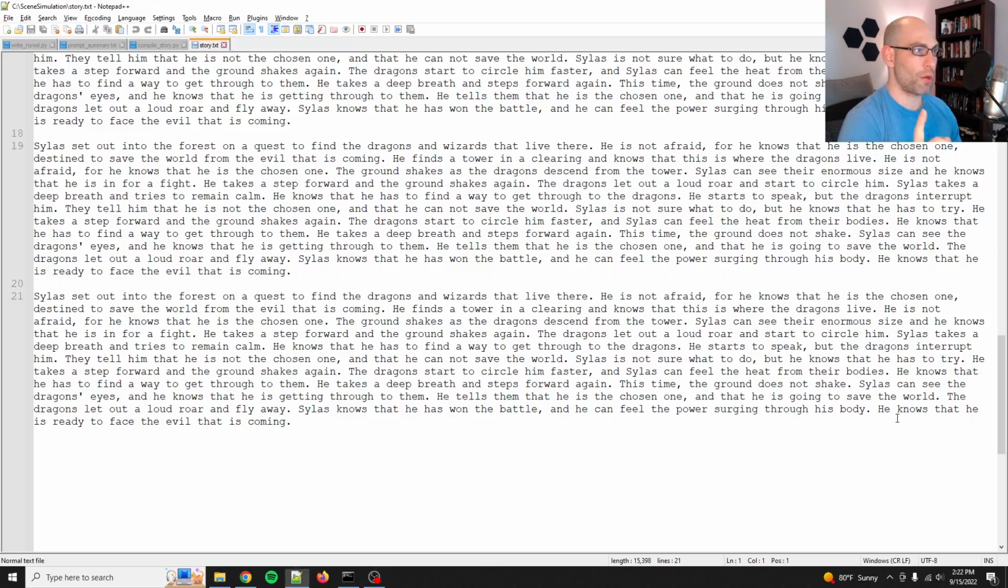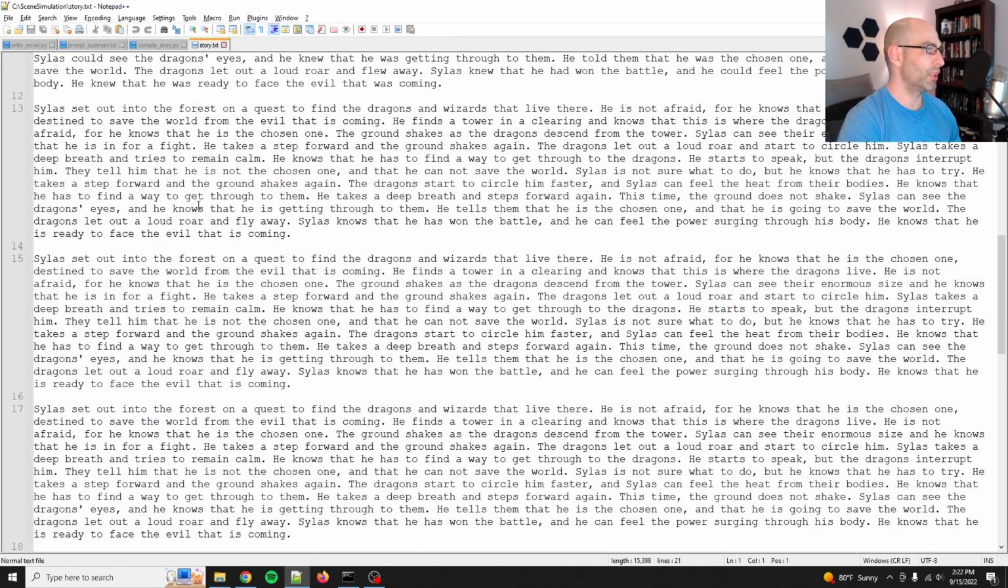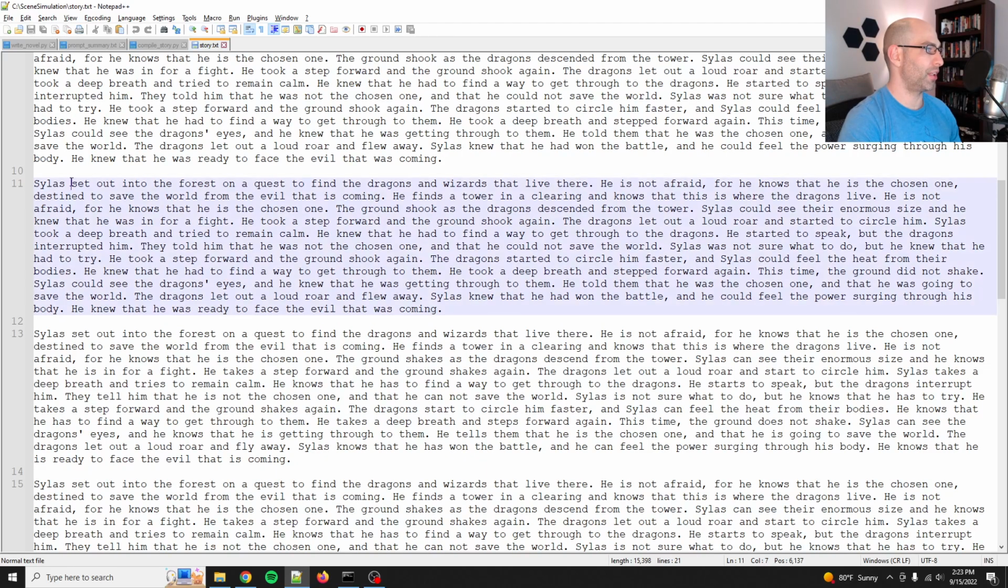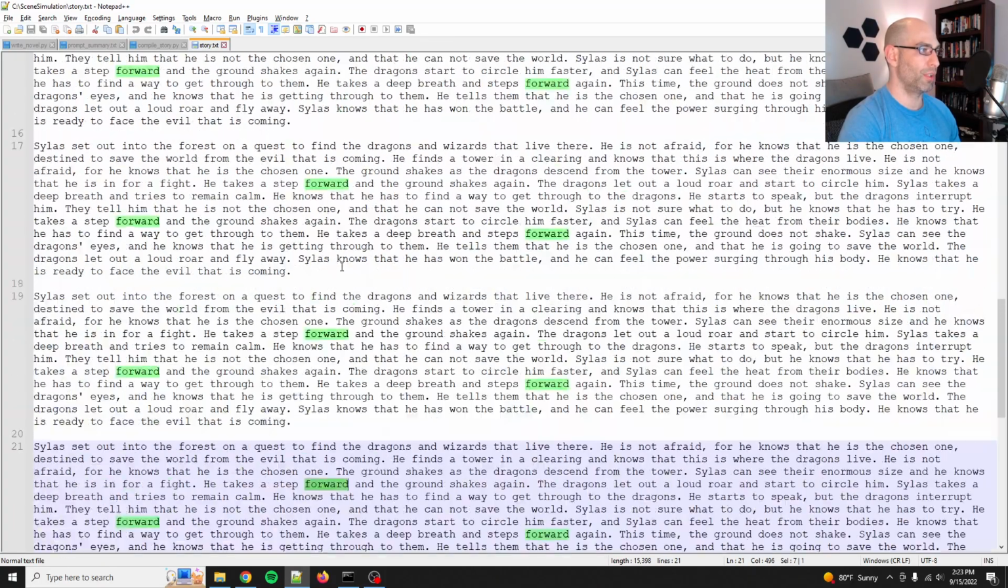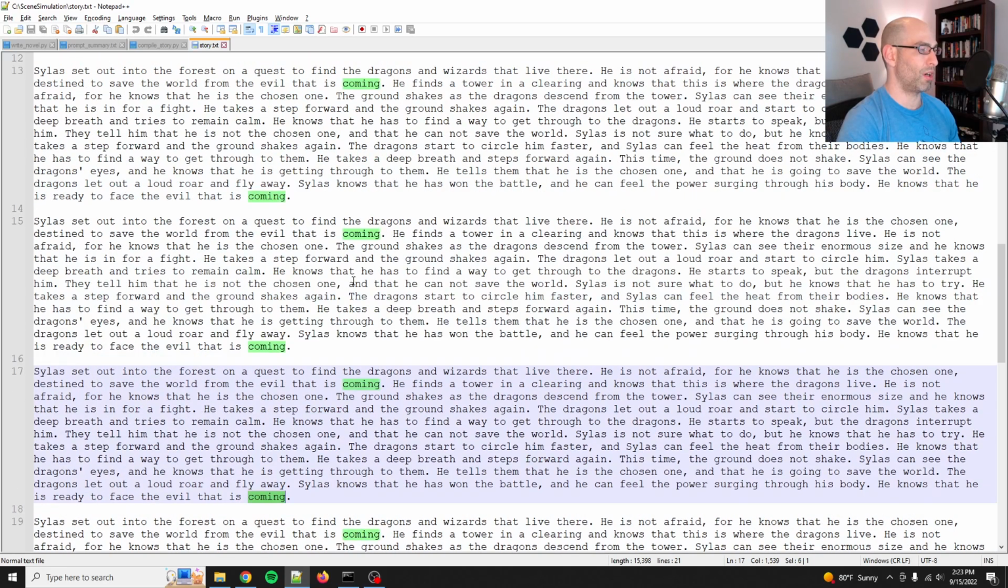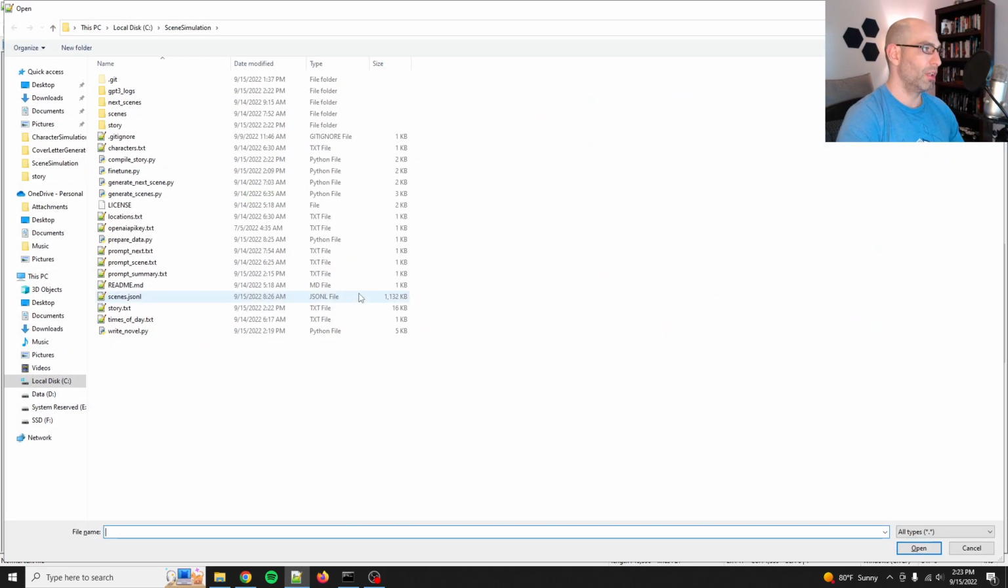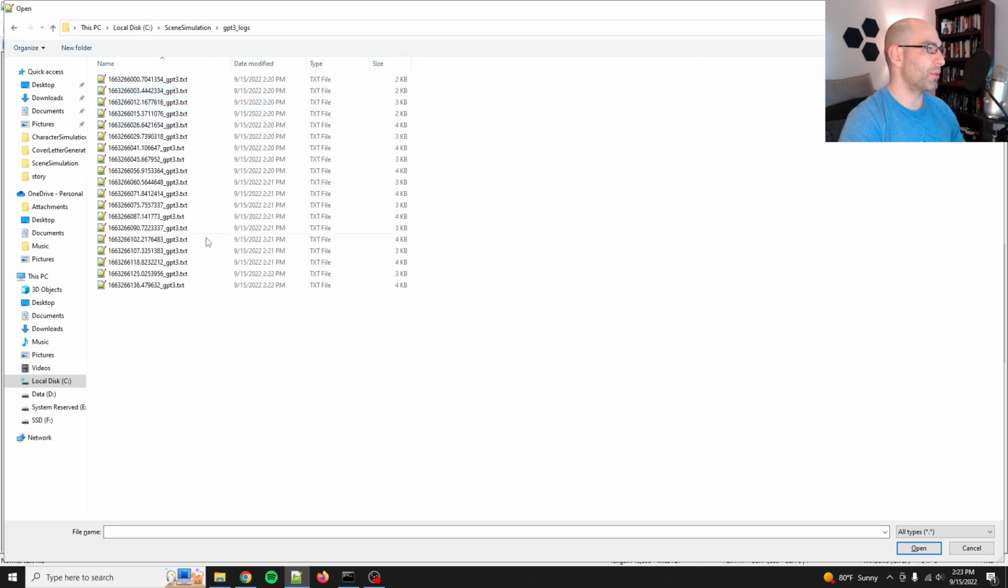All right, pausing now. Okay, so we got stuck in a loop. I noticed this. It says Silas set out into the forest on a quest to find the dragons and wizards. And you see the wizards is in the same place all the way through. So you see these patterns. All right, so why did this pattern happen? Let's go into the GPT-3 logs.